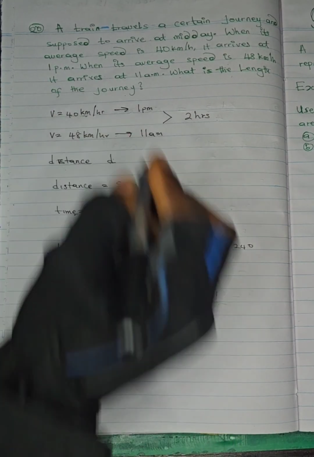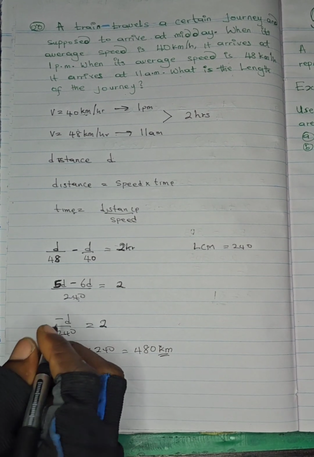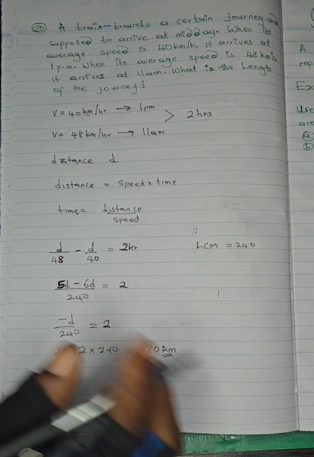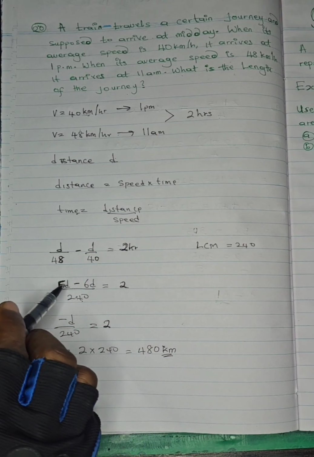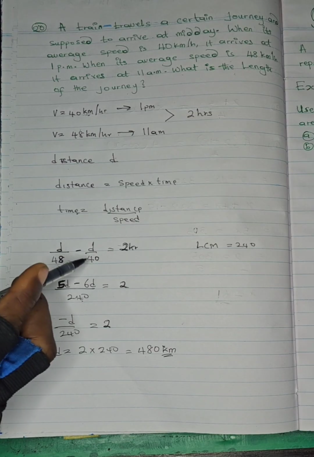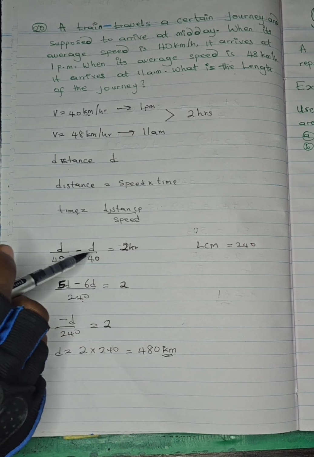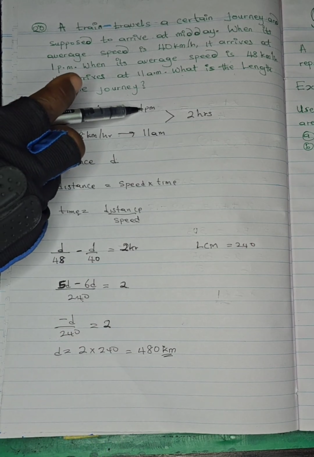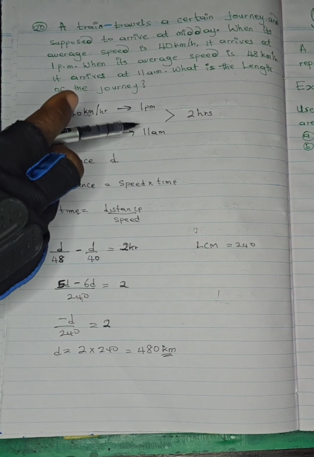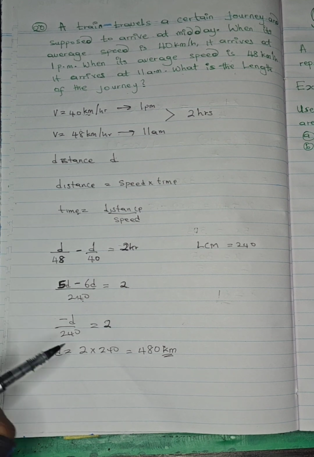Because we are dealing with kilometers per hour, it will be expressed in kilometers. Mind you, I didn't make use of this negative sign. Why? Because we are dealing with distance. First, distance can never be negative. Secondly, the negative sign only came because of the arrangement I used in subtracting. Initially, it's supposed to be d over 40 minus d over 48, because 40 has the longer time, so 1 p.m. minus 11 a.m. gives 2 hours. But I rearranged it so I got this negative sign, so I have to discard it.